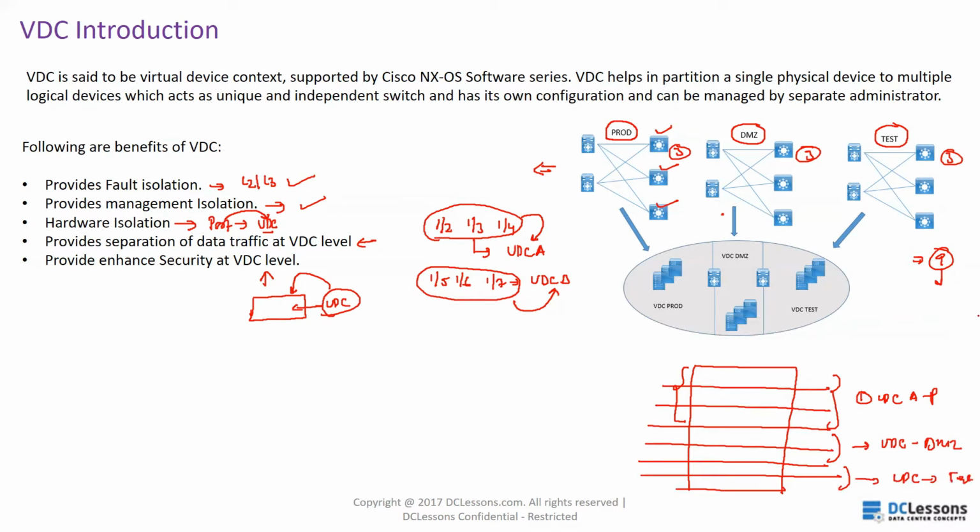So instead of using 9 different switches, I am using the same physical chassis and logically dividing it into 9 logical switches.